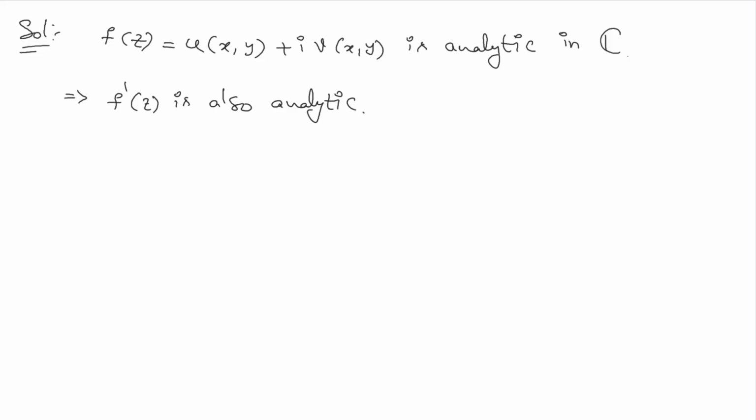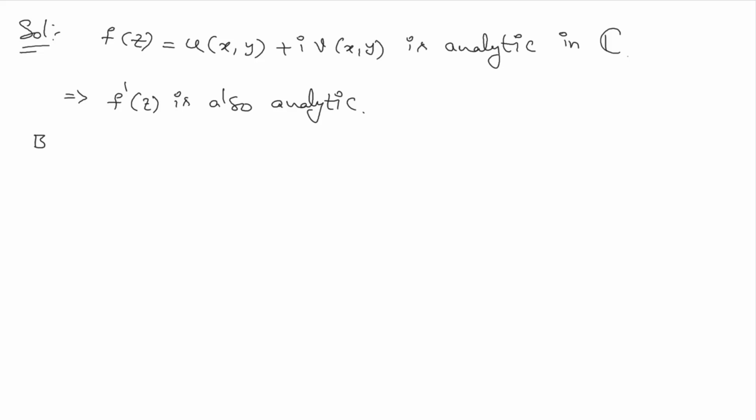By using a similar argument, we can say f double dash is also analytic and f triple dash is also analytic. In the same way, all the higher derivatives of f are analytic. But to solve this problem, we don't need the remaining derivatives. We just need the first derivative, that is f dash. So we have f dash is also analytic.